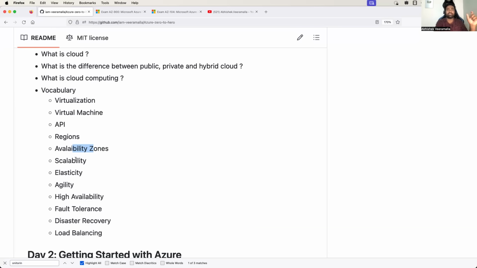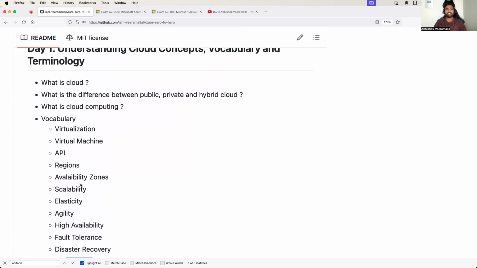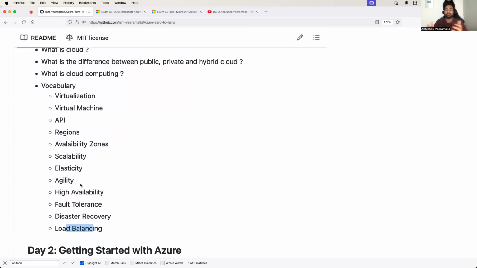You might have heard the terms scalability, elasticity, agility, high availability, disaster recovery, load balancing. Go to any particular cloud, even if you start reading their documentation, you'll find that one of the main reasons why you should onboard with our cloud platform is the scalability and agility options that we have. But what exactly are these terms?